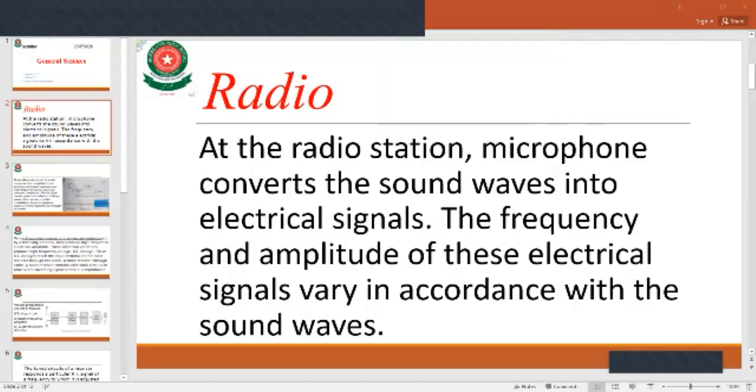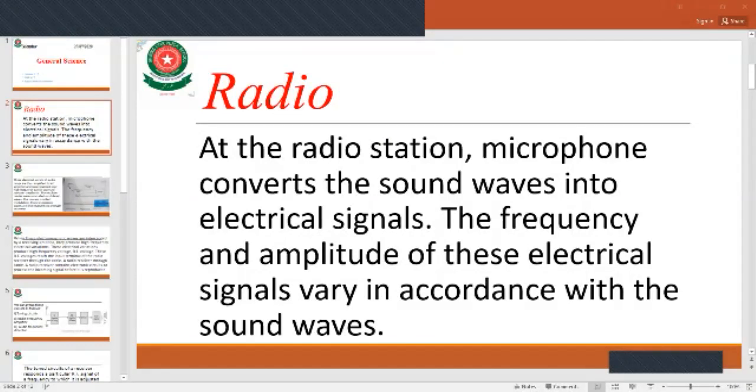Today we will discuss lecture number 13. Before going to lecture number 13, we will discuss lecture number 12. In lecture number 12, we discussed radio, the functioning of radio, how radio transmits data from the transmission mode, and how we can receive data from radio. I also discussed television. So let's start with radio.